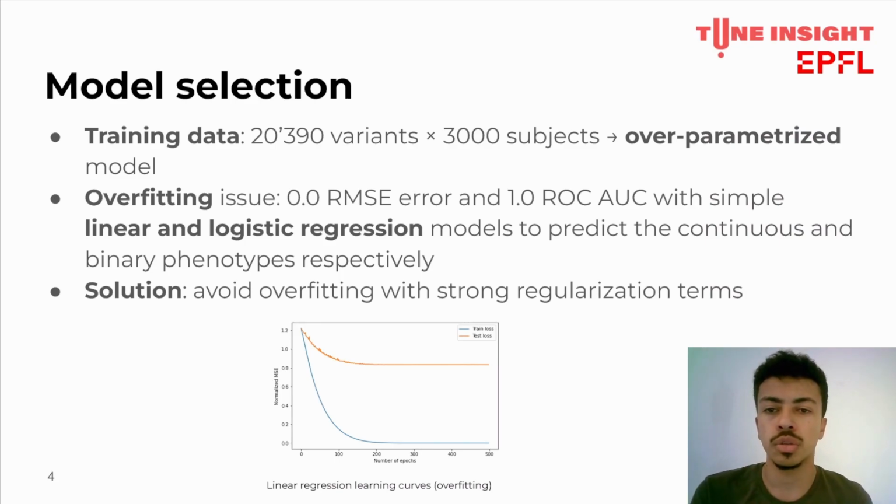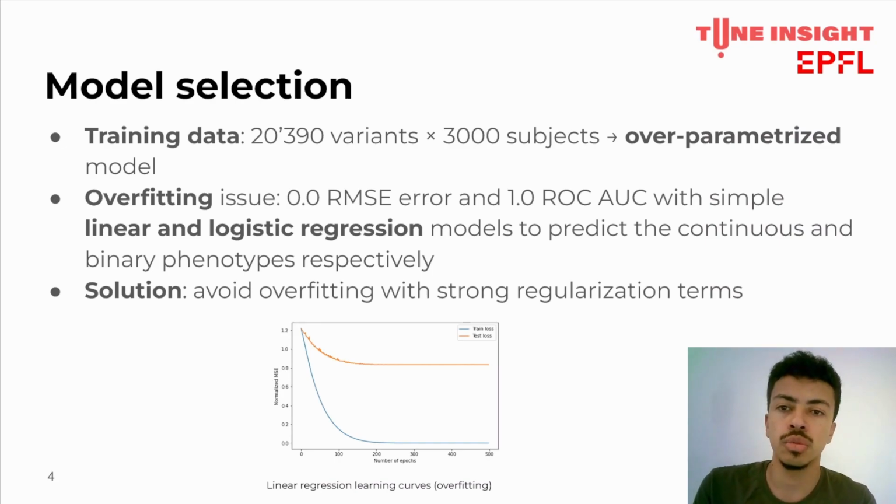To predict the continuous and the binary phenotypes, we started using simple linear regression and logistic regression respectively. As expected, we obtained 0 error on the training set, but the models were performing very badly on unseen data. We see on the graph below that the model is strongly overfitting. The error on the training set quickly decreases to 0, as the error on the test set stops decreasing at a much higher error value.